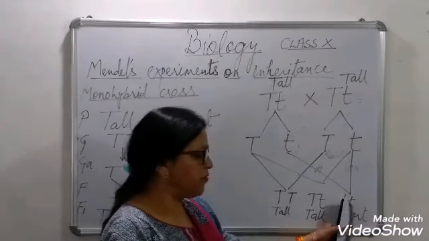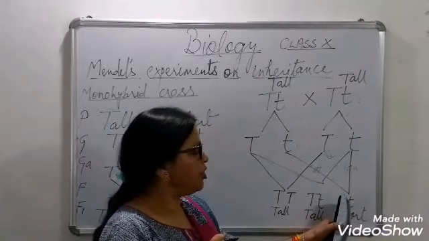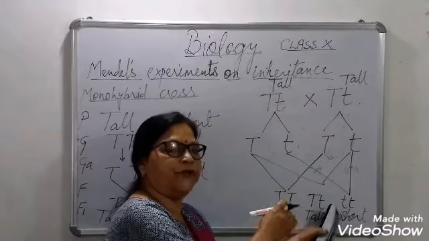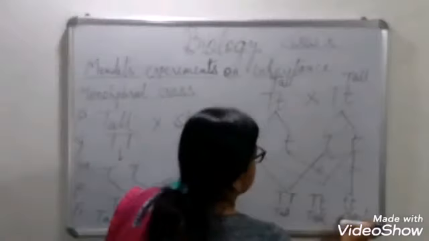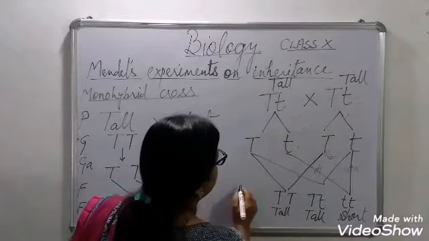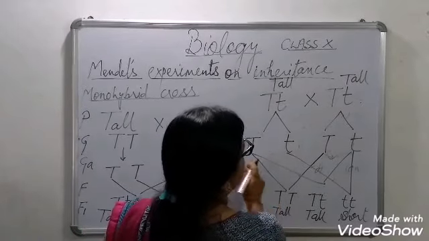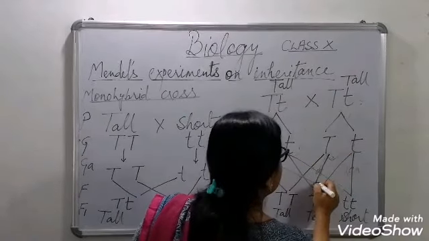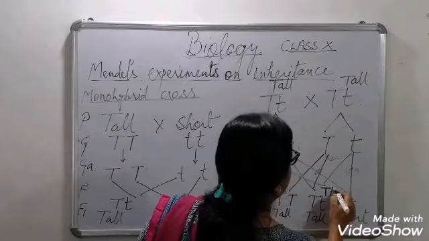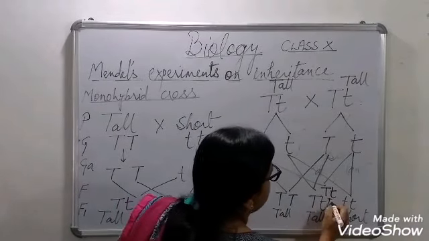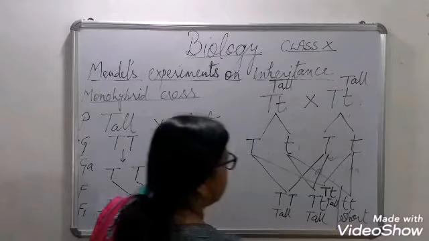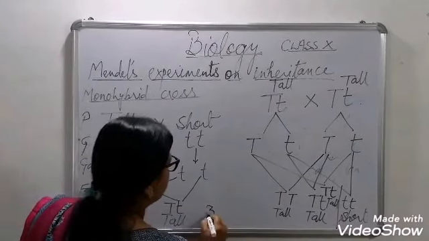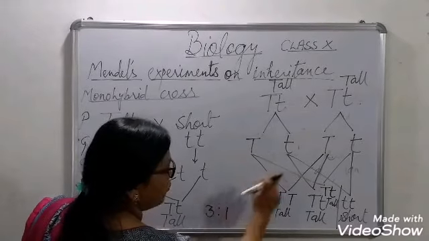So what is a recessive trait? Recessive trait is a trait which can express only in the absence of its alternative factor. So this is a recessive trait, and one more will be there. See, this with this, this with this will be capital T and small t. This will also be tall. Now you can see from here 3 tall plants. So the ratio was 3:1 in F2 generation.